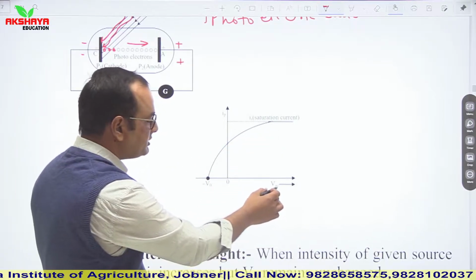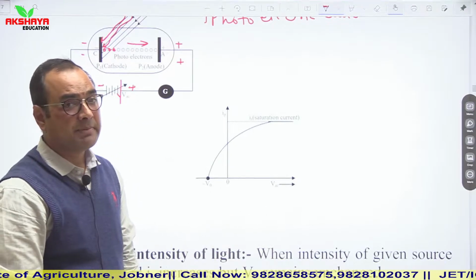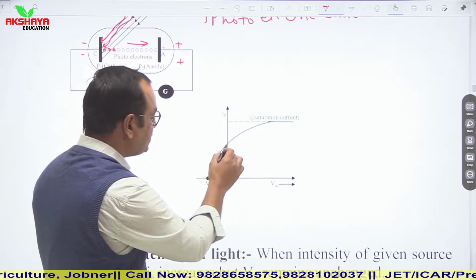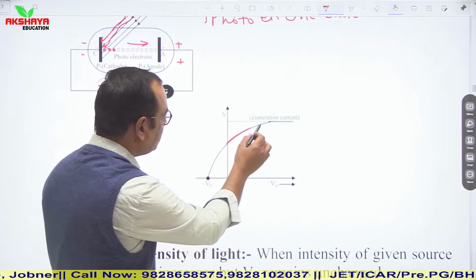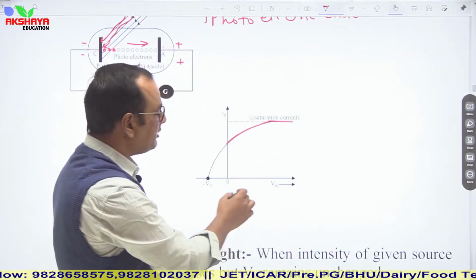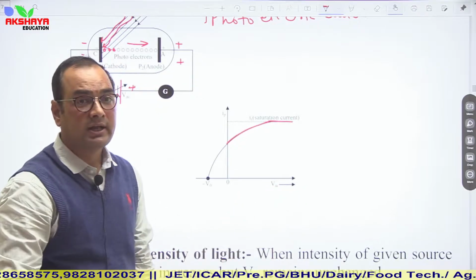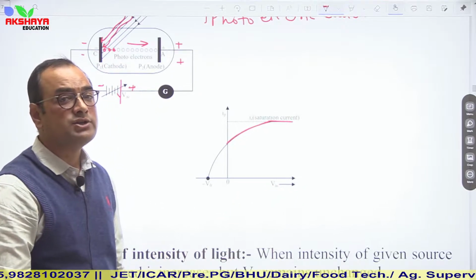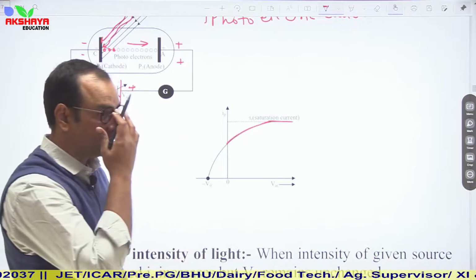It can be explained by this graph. As VAC means the voltage applied at the anode is increased in the positive direction, after a particular value, the current becomes saturated. It means if we increase the voltage further, there is no significant change in the photoelectric current.